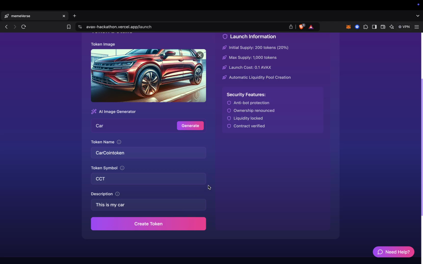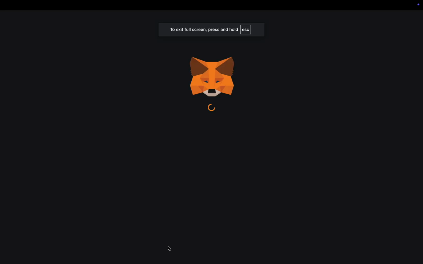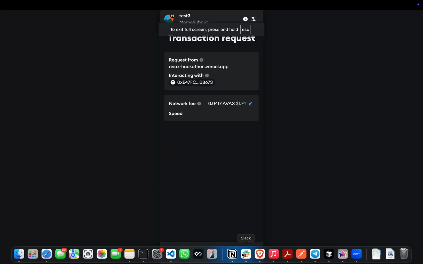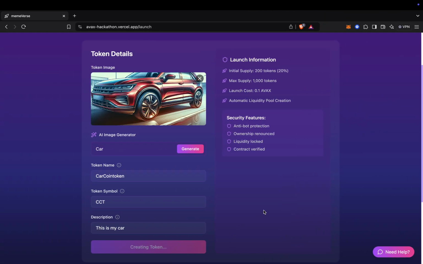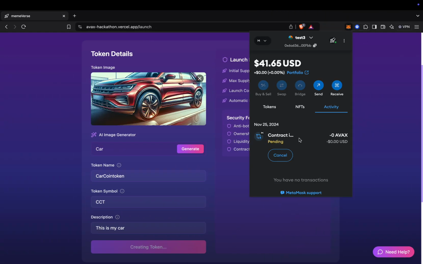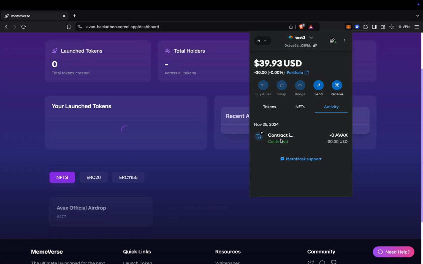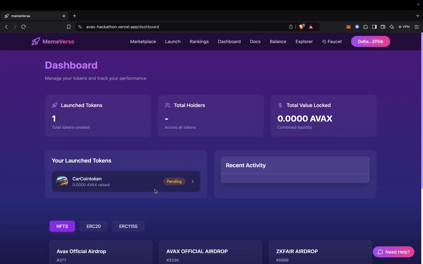So we can create our own token. We're just going to click on create token. It's going to ask for the transaction request, so we're going to confirm it and wait until the transaction is over. The contract is right now pending. After the contract is confirmed, it has successfully completed and verified the token. As you can see, we have launched our own token. On our dashboard, we have launched the first token. The value right now is 0 because no one has bought or sold or tried to trade these tokens.